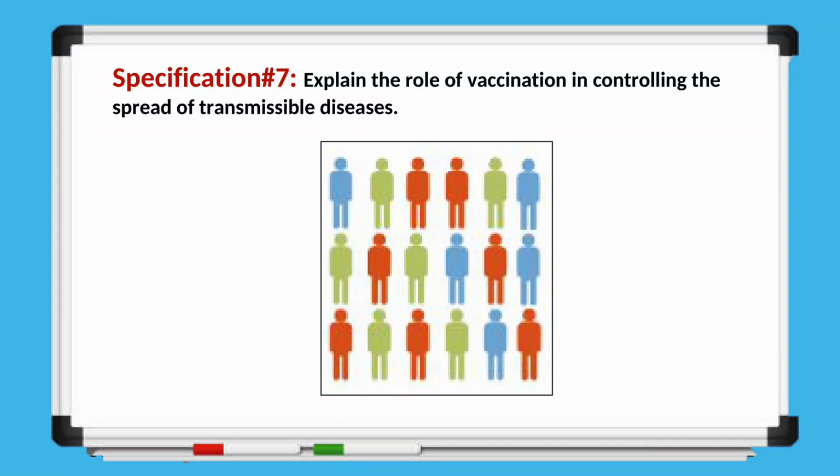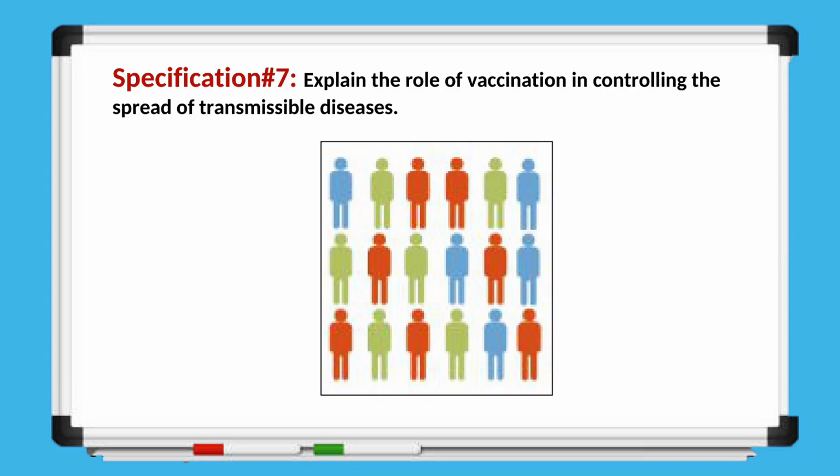Next, we have Specification 7, which asks us to explain the role of vaccination in controlling the spread of transmissible diseases. Vaccination helps control the spread of infectious diseases by reducing the number of susceptible individuals in a population. When a large proportion of people are vaccinated, it becomes much harder for a pathogen to spread from person to person. This not only protects vaccinated individuals but also provides indirect protection to those who cannot be vaccinated, such as newborns or people with weakened immune systems.